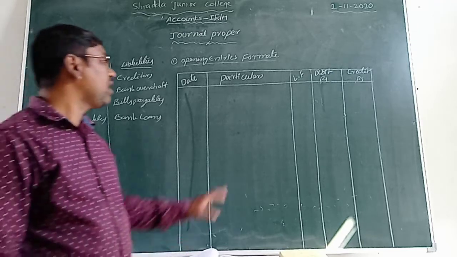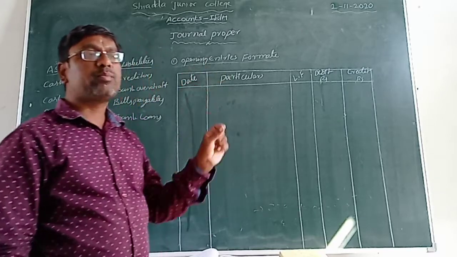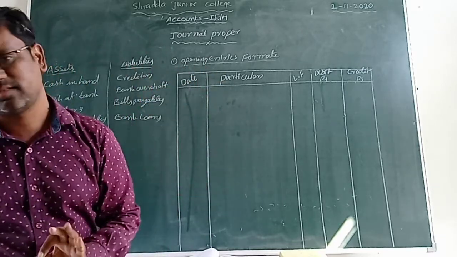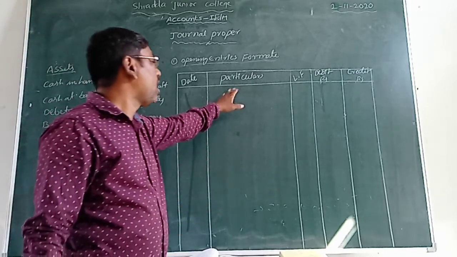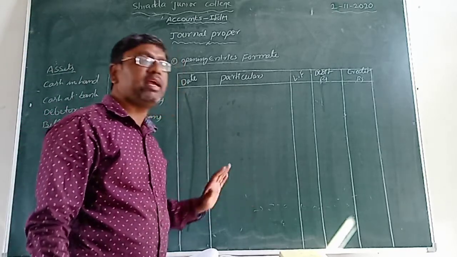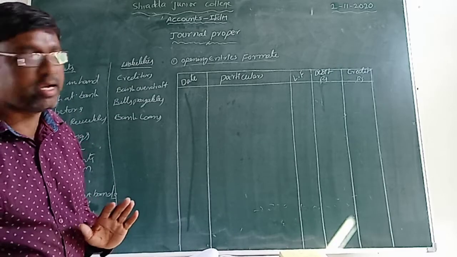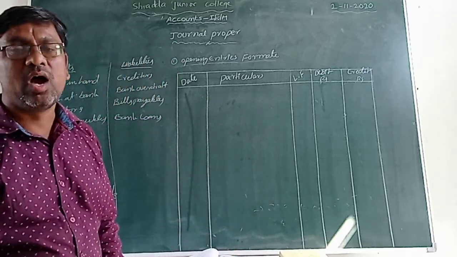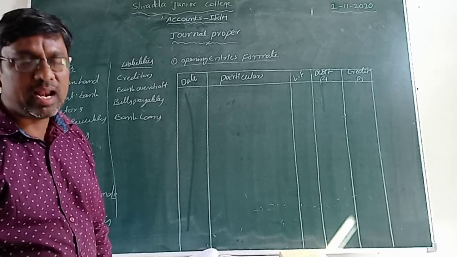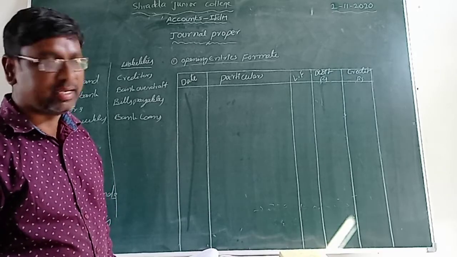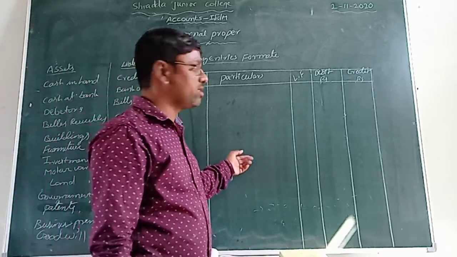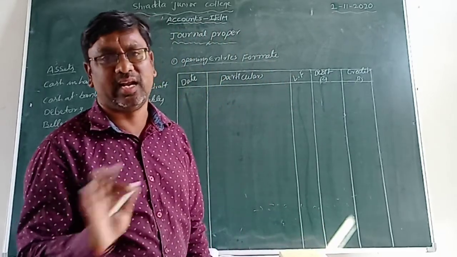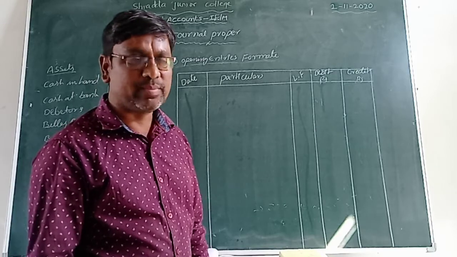First of all, what we can record here? First of all, we record all assets. Then after, we take all liabilities. And finally, what we can make here? Capital we can make from the opening entry, isn't it? These are particulars. Now what is the LF? The LF column is empty. We don't write anything, isn't it? The LF column is empty.